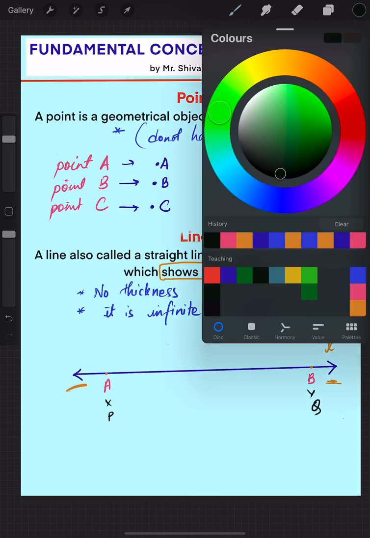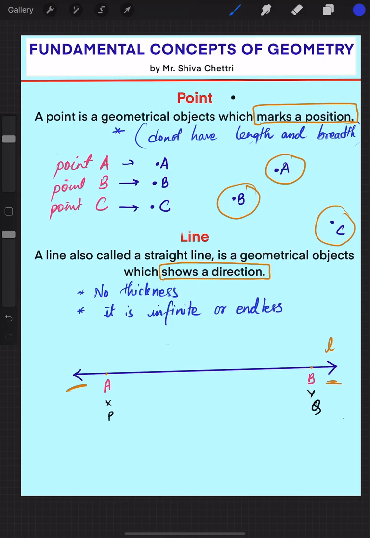It can extend up to infinity in both directions. AB is there, but what about the extending part? Suppose this be M and N, these are the extending parts. It keeps on going. It does not have any ending point. So this is the reason that we are putting an arrow, right? This is the graphical representation, or symbol representation, of a line.